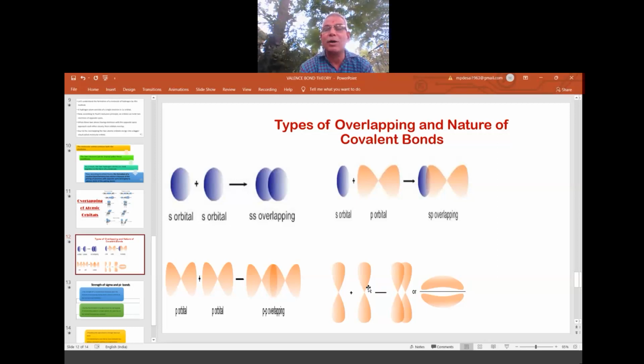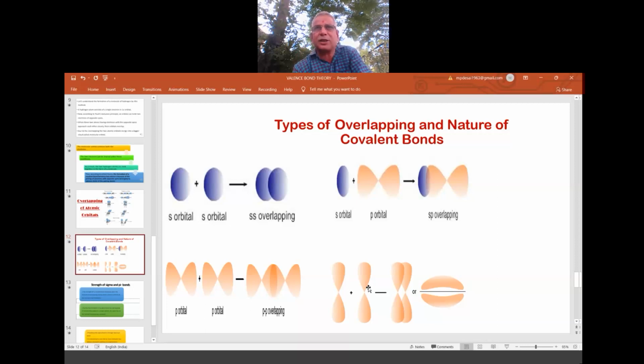Unless a sigma bond forms, don't think of a pi bond, because the sigma bond will give the grip, the framework, like a skeleton. For a human body, the skeleton is the framework, no? Like that, it is the backbone, the framework, the grip, the support. So the main one is the sigma bond. A sigma bond has to form first.